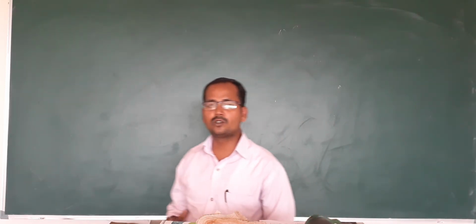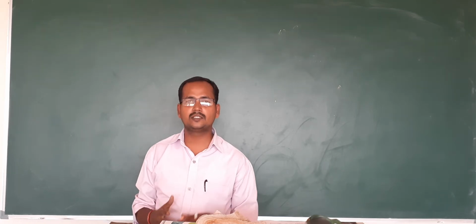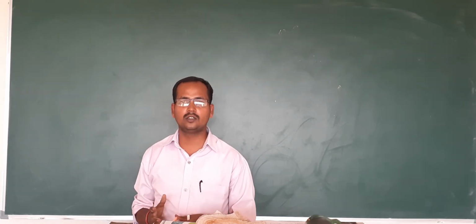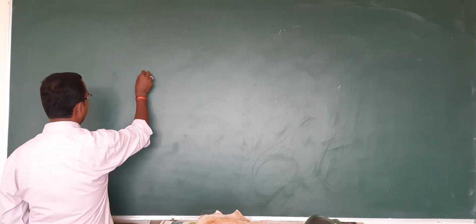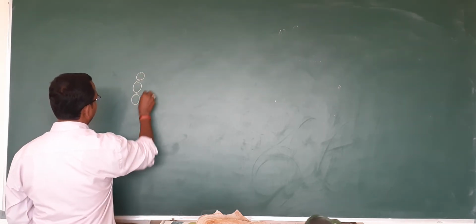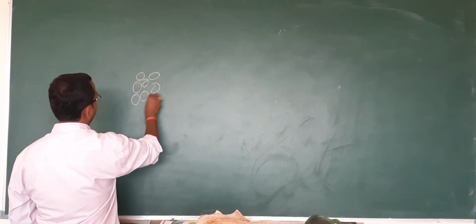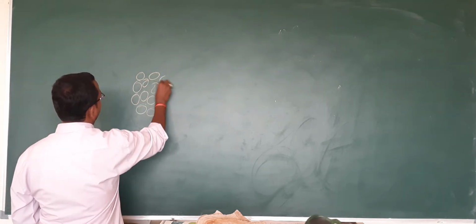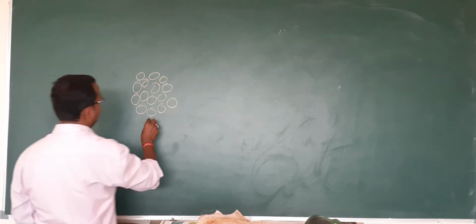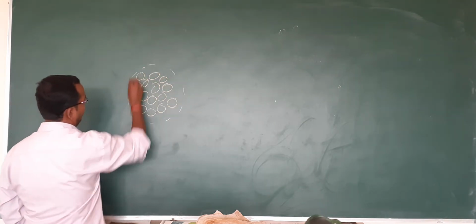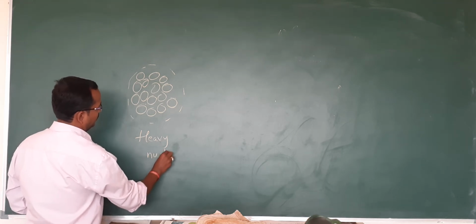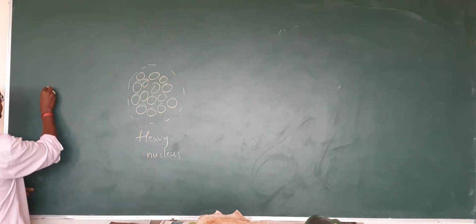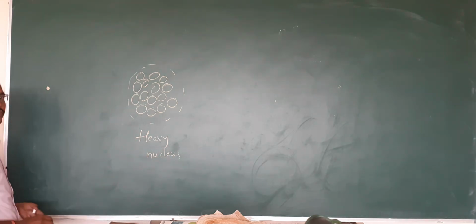With another example, I want to clarify this idea about the slow moving neutron. Assume that there are 100 people here. These 100 people are nothing but a heavy nucleus. I'll assume one person as a neutron.